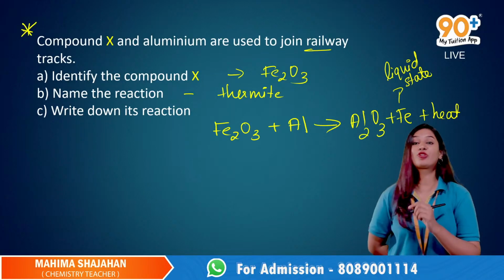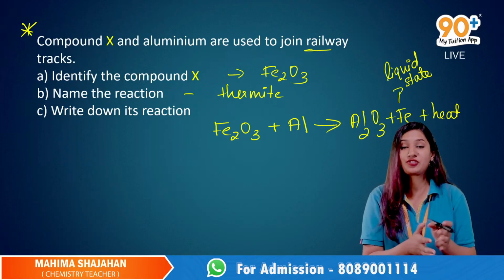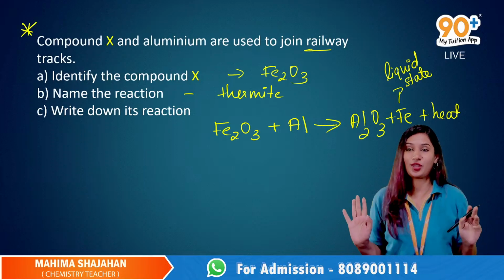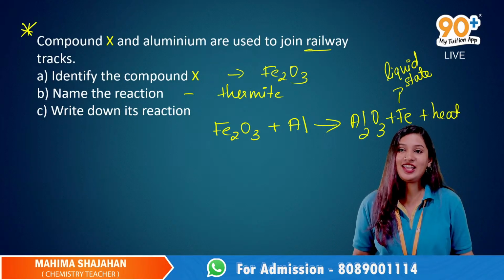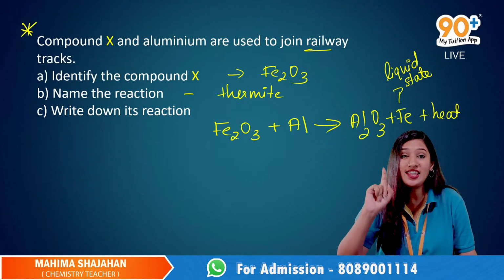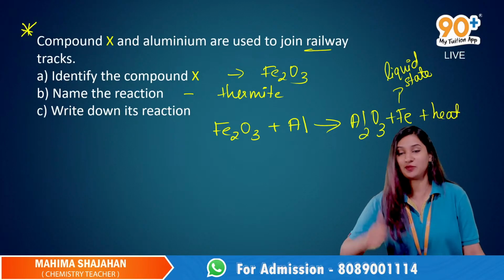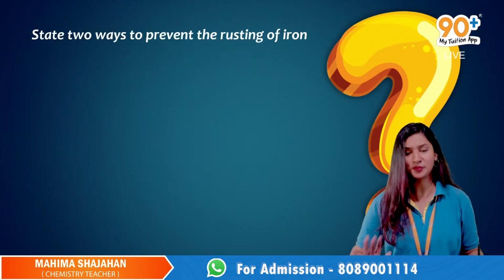This is what we use to join railway tracks. Not only railway tracks, we use this reaction to join cracked machine parts too. Is it clear? Very good. Maria says aluminium here acts as the reducing agent. Perfect, very good. Now let's move on to the next question.